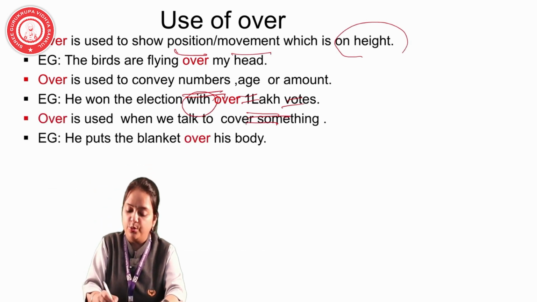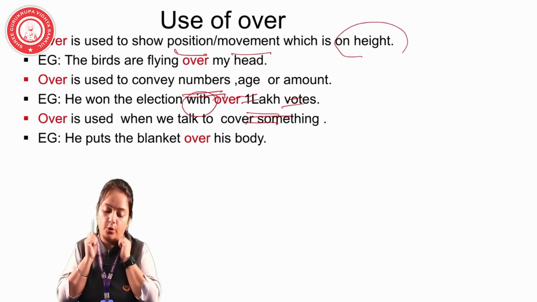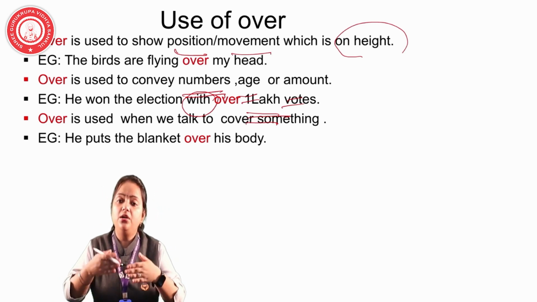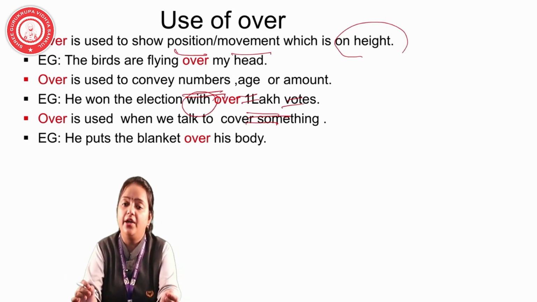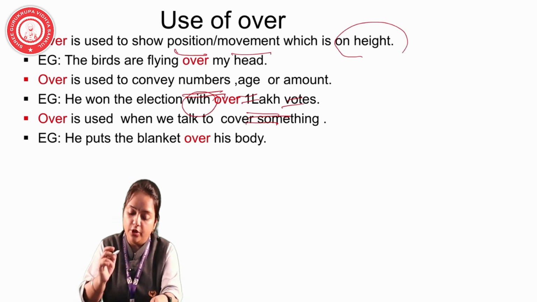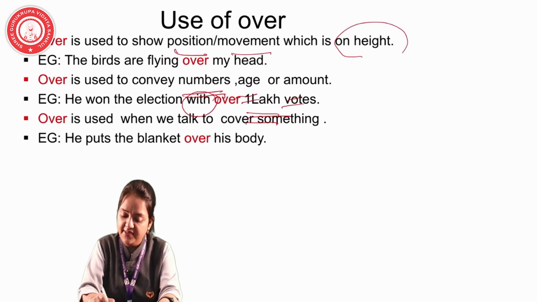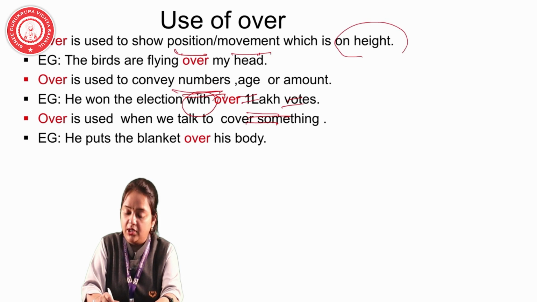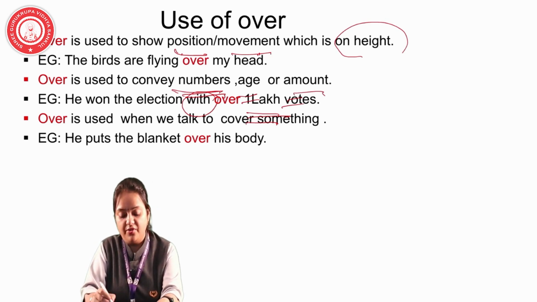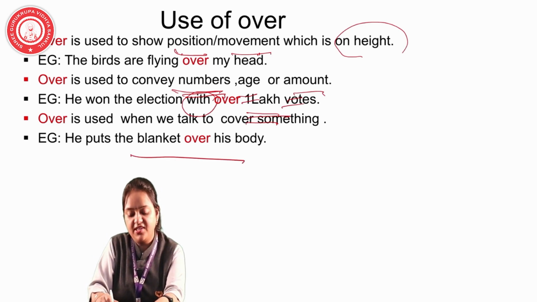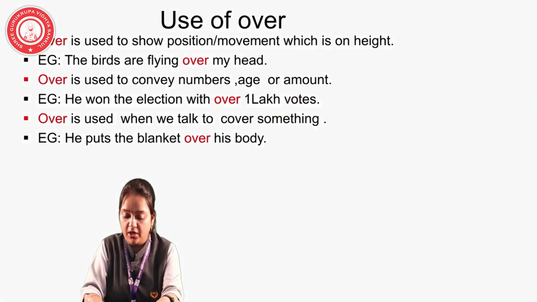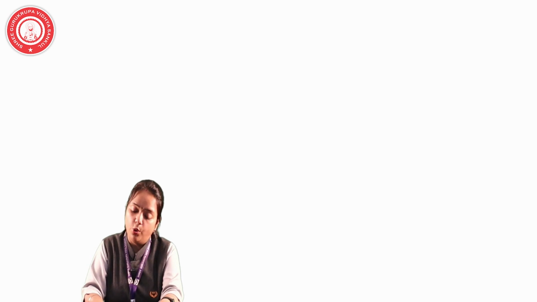Over is used when we talk about covering something. He puts the blanket over the body, isn't it? So, when we want to cover something, we use the word over for covering the body. So, what are the 3 points? To show the position and movement at height, to convey numbers, age or amount, and when we talk about covering something. For example, he puts the blanket over his body. We are using the preposition over.